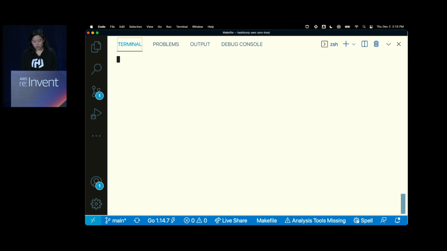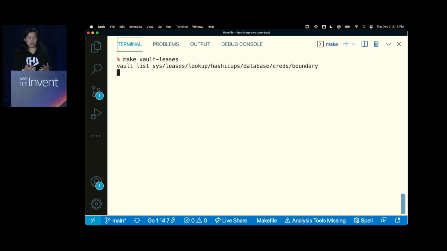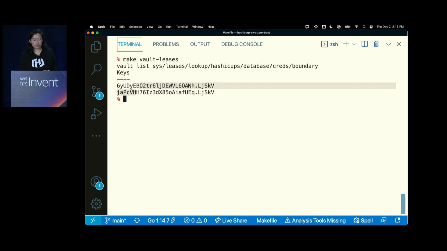And what's kind of cool about this is that, as part of the workflow, we talked about the fact that they have the leases, right? So Vault will issue a lease to use these credentials for some period of time. You'll notice two, right? The first one was the one that I manually retrieved via Boundary, and the second is the one that was actually issued when I used postgres, right?